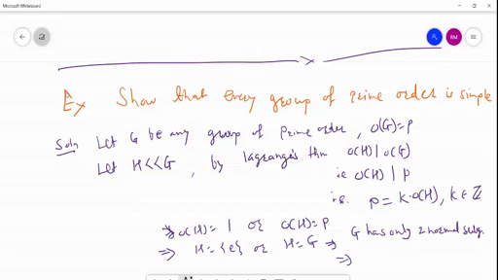So that's why we can say G is simple by the definition. G is a simple group. I hope you understand this problem. Now onwards, you should remember that if a group, suppose it has prime order, then it do not have improper normal subgroup.